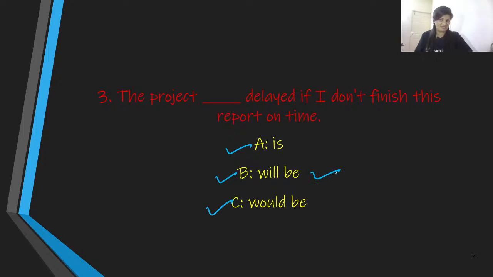The project will be delayed if I don't finish this report on time. So we are talking again about the first one, in fact, that is probable.